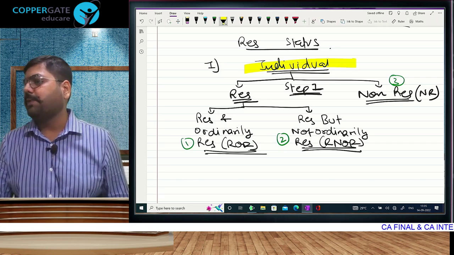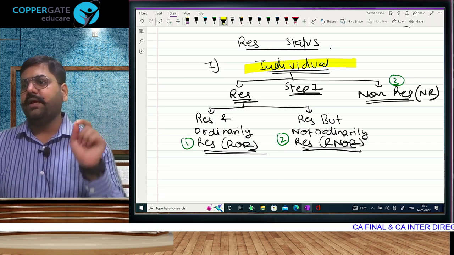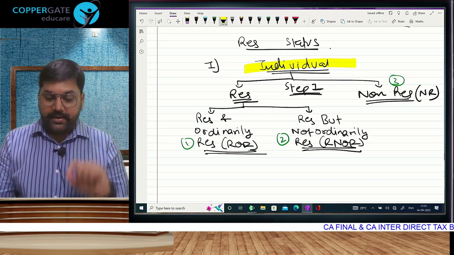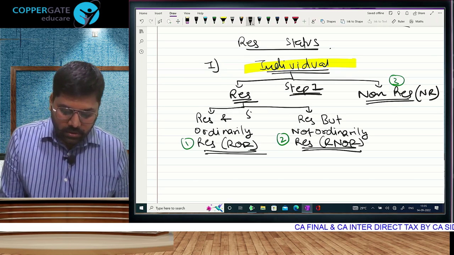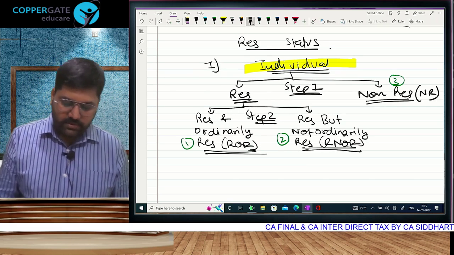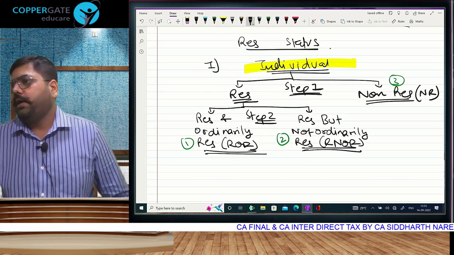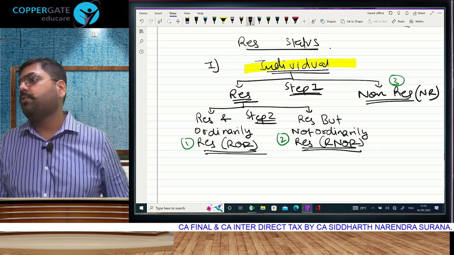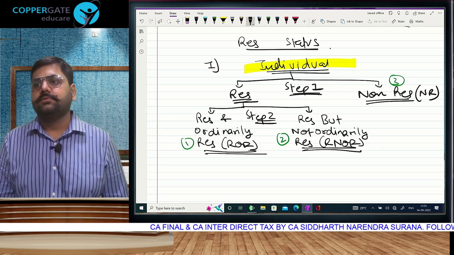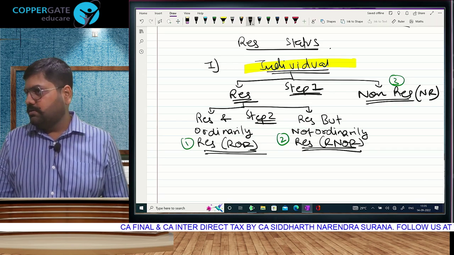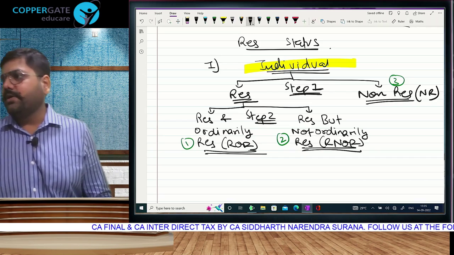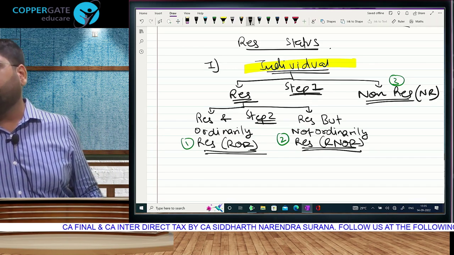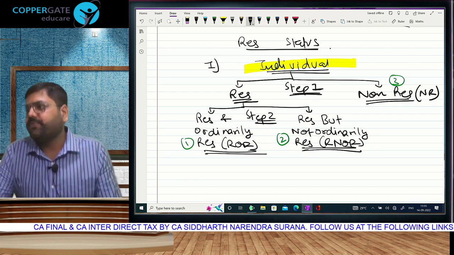In step 1 we divide the individual into resident and non-resident, and in step 2 we divide the individual into ROR and RNOR. Is this clear? Then see if you understand the following sentence. Any person can become ordinary or not ordinary resident only if the person first becomes a resident.